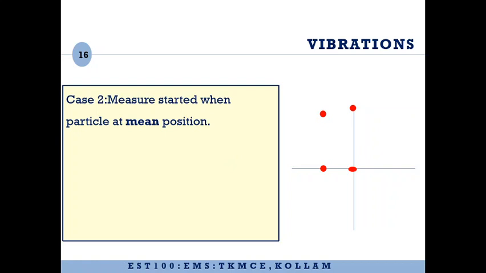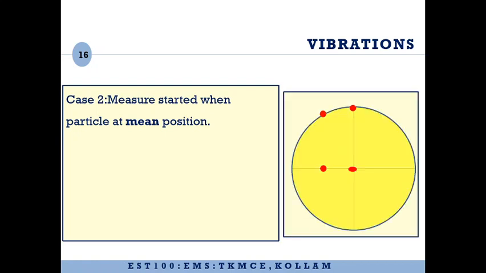Another case is we measure time when the particle is at the mean position. So if you are measuring time at this point, the projection will be at the mean position. So once again, if we form the triangle, x is the distance from the mean position, omega t is the angular displacement, you will see that x is equal to r sine omega t here from the trigonometry.